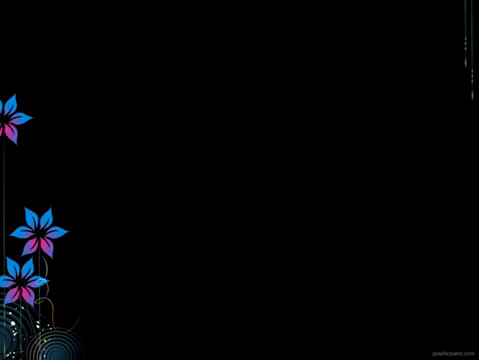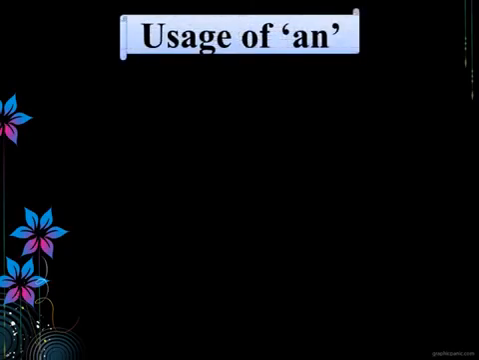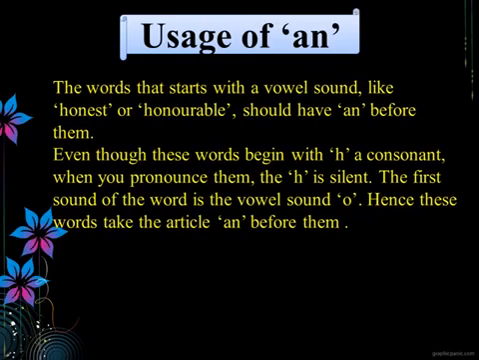Next, we will see why the article an is used before these words. Children, the words that start with a vowel sound like honest or honorable should have an before them. Even though these words begin with H, a consonant, when you pronounce them, the H is silent. The first sound of the word is the vowel sound. Hence these words take the article an before them.